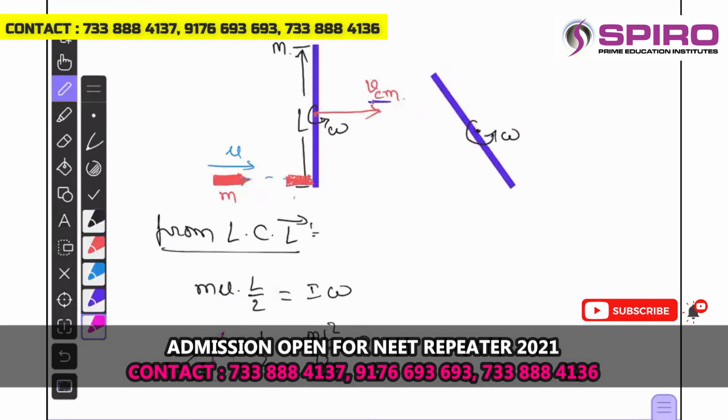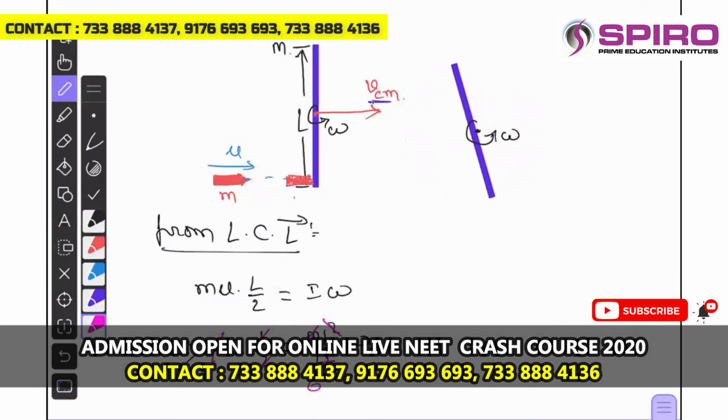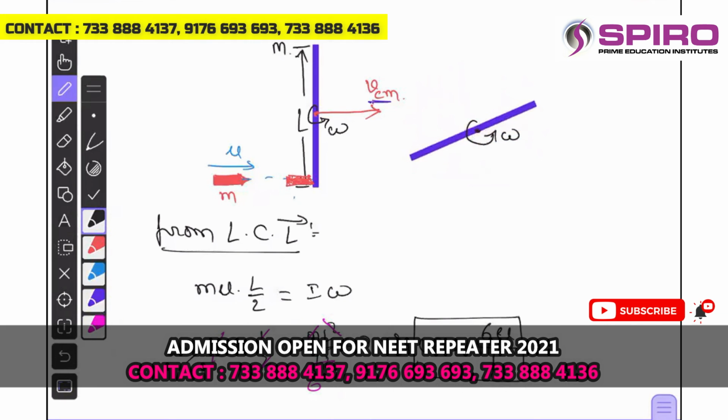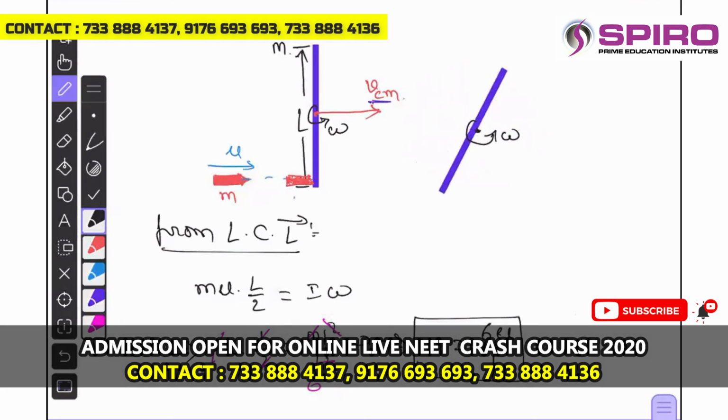Now you can cancel m on both sides, and L also cancels, and 2 goes into 12, giving 6. Then with what angular velocity is it rotating? The angular velocity with which it is rotating is omega equal to 6u divided by L. So the rotational velocity now is 6u by L.